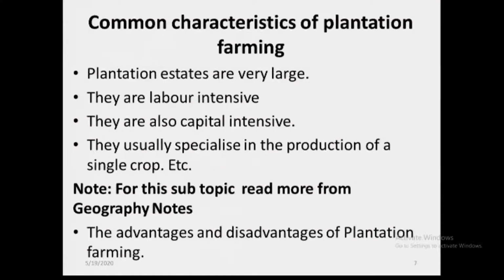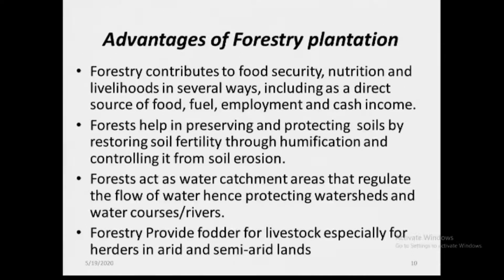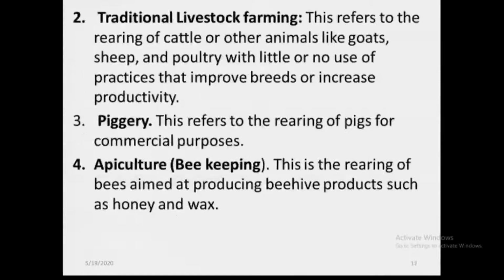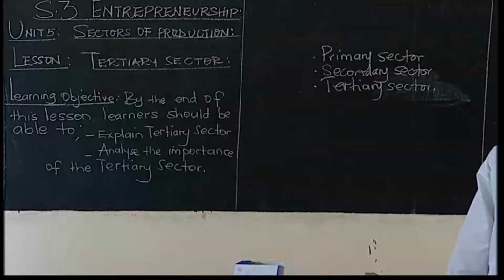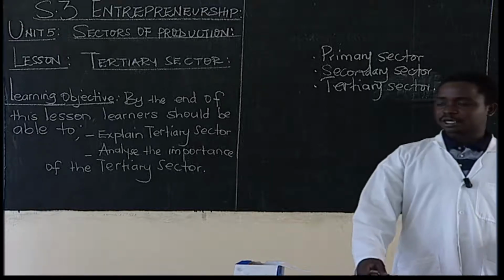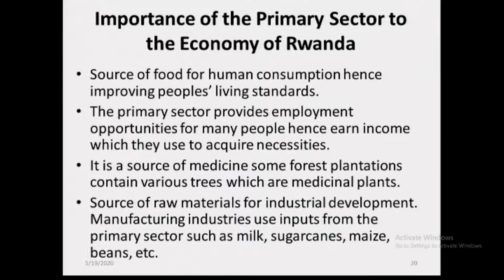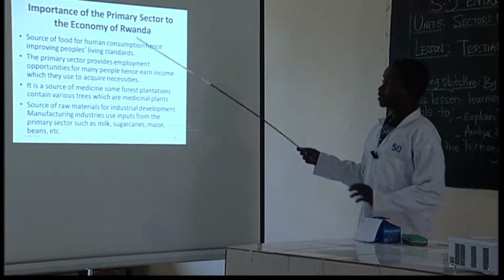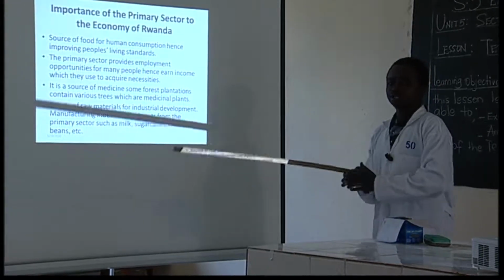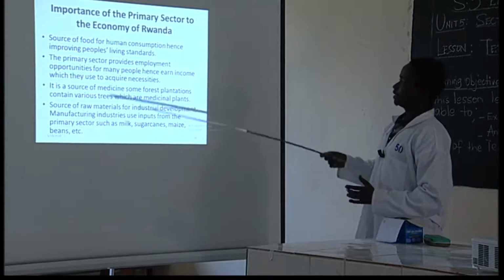So we talked briefly about the advantages. We talked about the advantages of the primary sector of production to the economy of Rwanda, where we said it is a source of food for human consumption, hence improving people's standards of what? Standards of living. The primary sector is very important because it is the first sector which deals with extraction of raw materials, then it is a source of food.